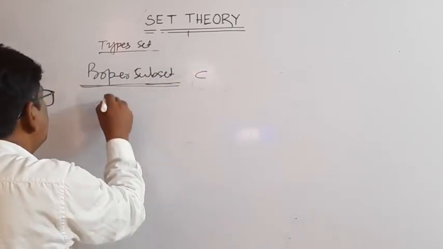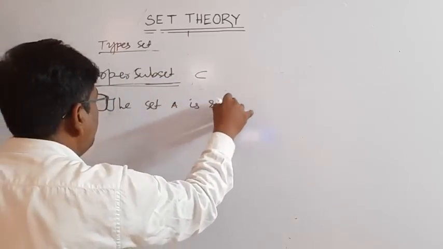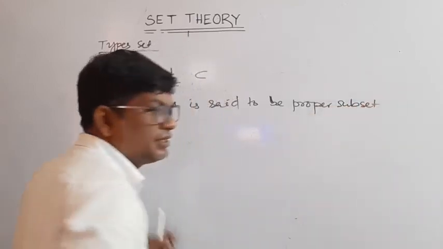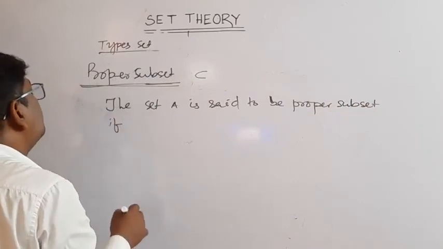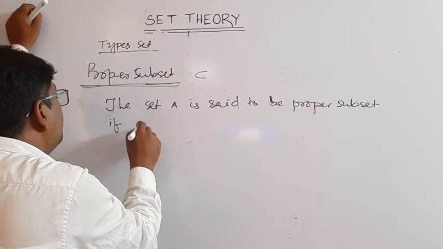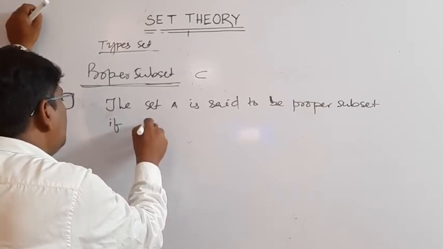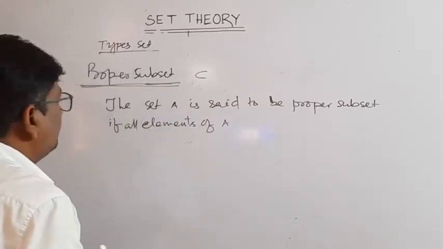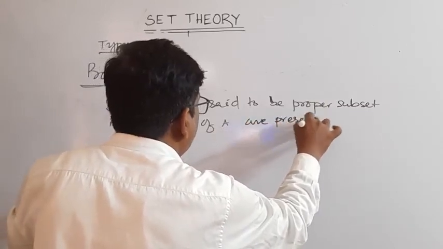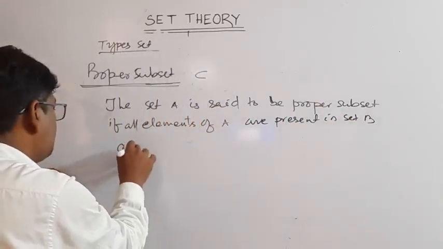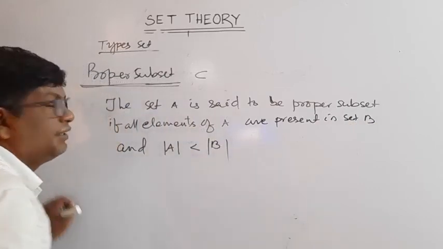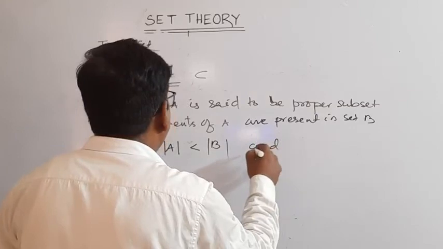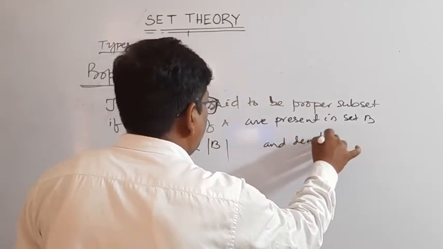The set A is said to be a proper subset of B if all elements of A are present in set B, and cardinality of A is less than cardinality of B. It is denoted by this, A proper subset B.